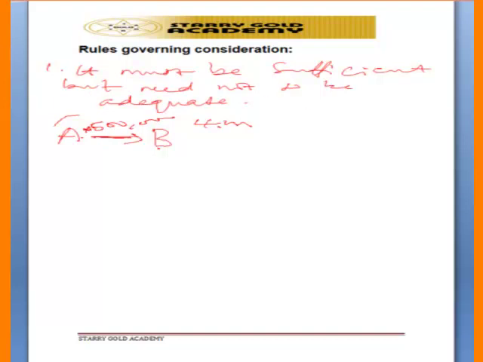That means that what Mr. B is offering does not have to be adequate or commensurate to the Jeep Mr. A is giving out. What Mr. B will release to Mr. A only needs to be sufficient. That's what we mean by it must be sufficient, but does not need to be adequate.